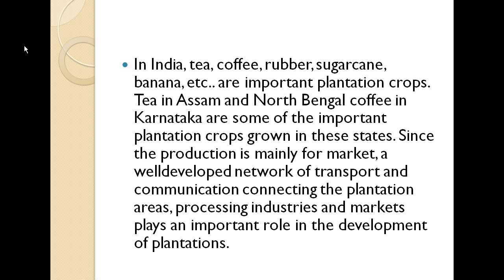So all these things are connected with each other, and processing industries and markets play an important role in the development of plantation farming.